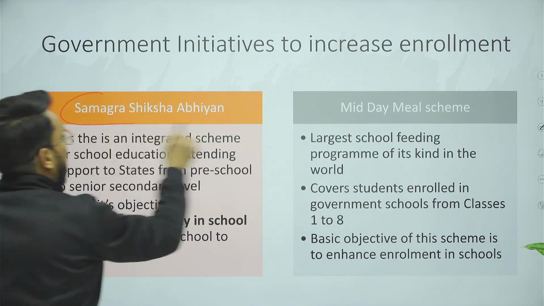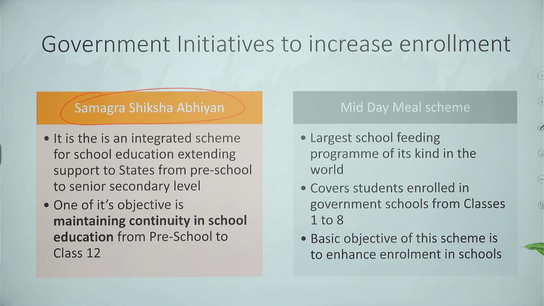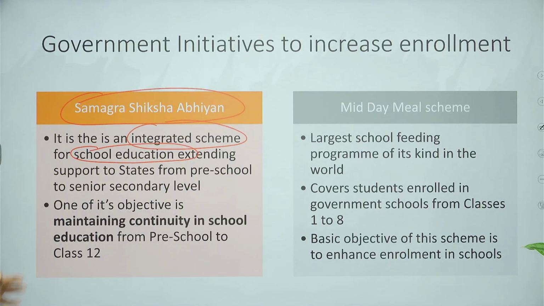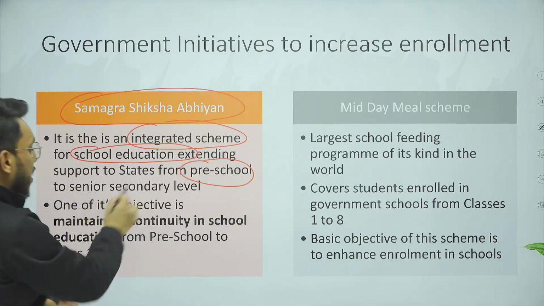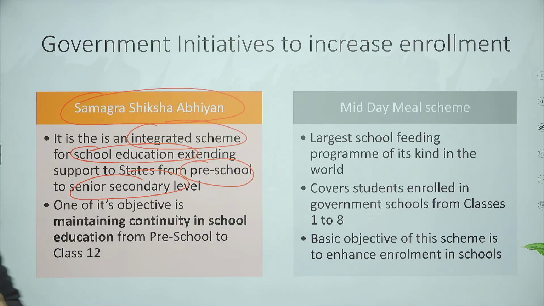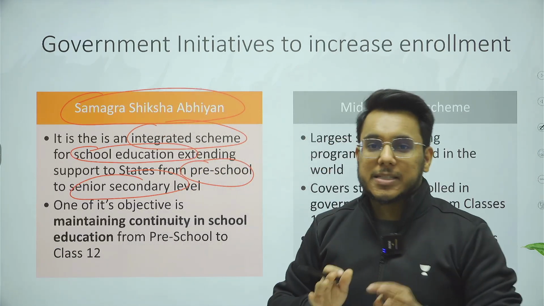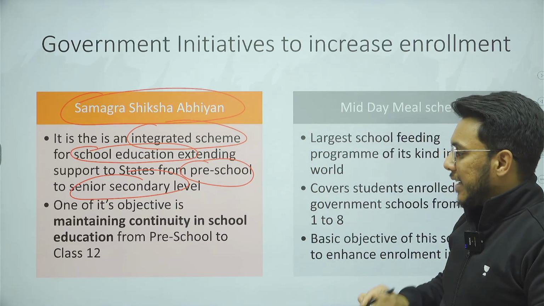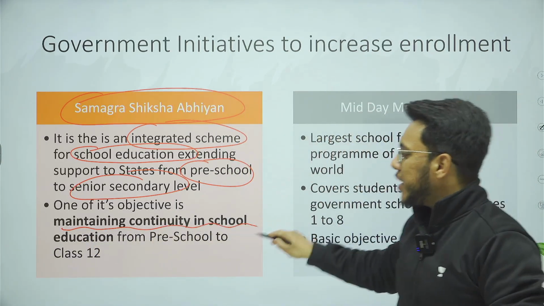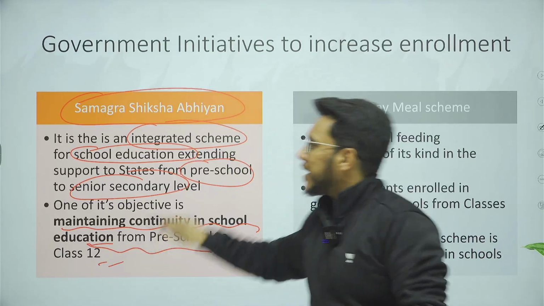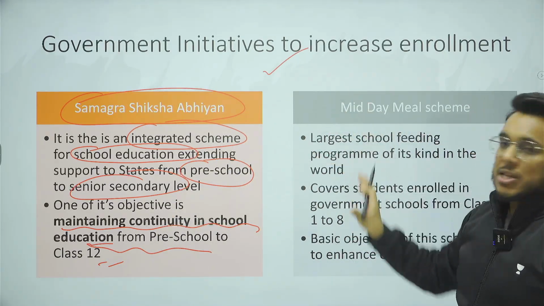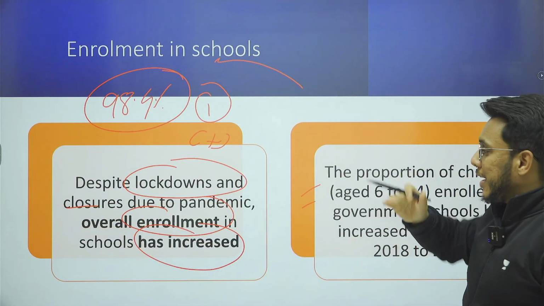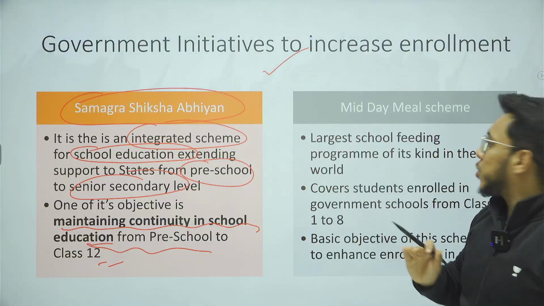Samagra Shiksha Abhiyan is an integrated scheme for school education. It extends from preschool to senior secondary level, and the aim is to provide good quality education, and at the same time retention rates and enrollment rates are to be increased. The objective is maintaining continuity in school education from preschool to class 12th, and Samagra Shiksha Abhiyan has paid rich dividends, and therefore 98.4% enrollment has been reached. This is an increase post 2018.